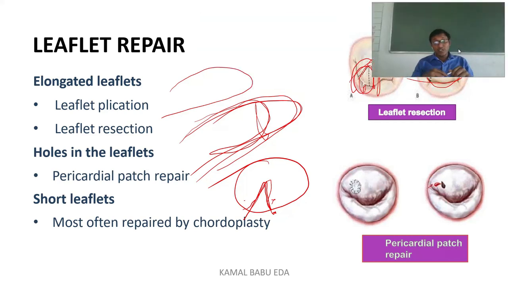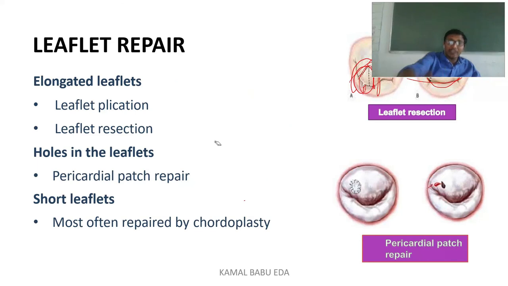Next, we'll see holes in the leaflet. Holes in the leaflets mean that during a procedure, or due to some pathological condition, there will be a hole in the leaflet. Once there is a hole, the blood is leaking again. The function of the leaflet is to act as a valve between two spaces.